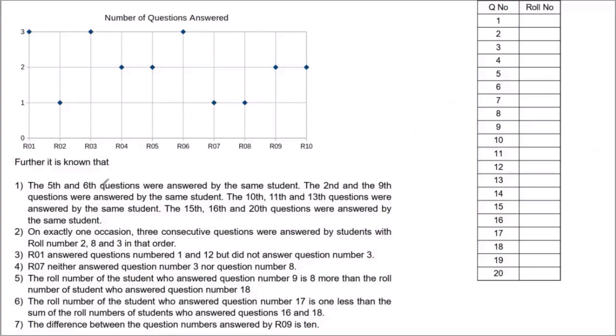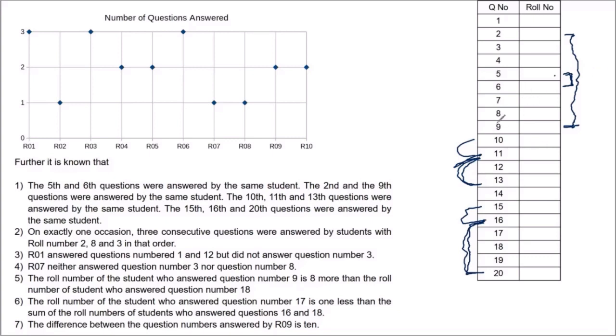The first statement says 5th and 6th questions were answered by the same student. Okay, 5th and 6th is the same student. 2nd and 9th were answered by the same student. 10th, 11th and 13th were answered by the same student. Okay, 15, 16 and 20 were answered by the same student.